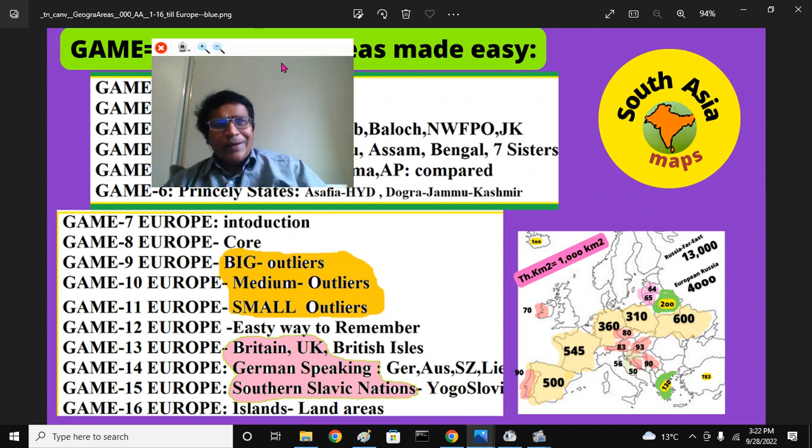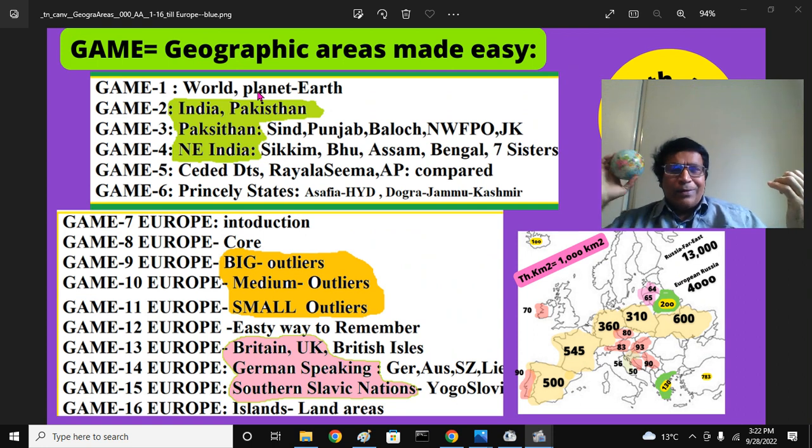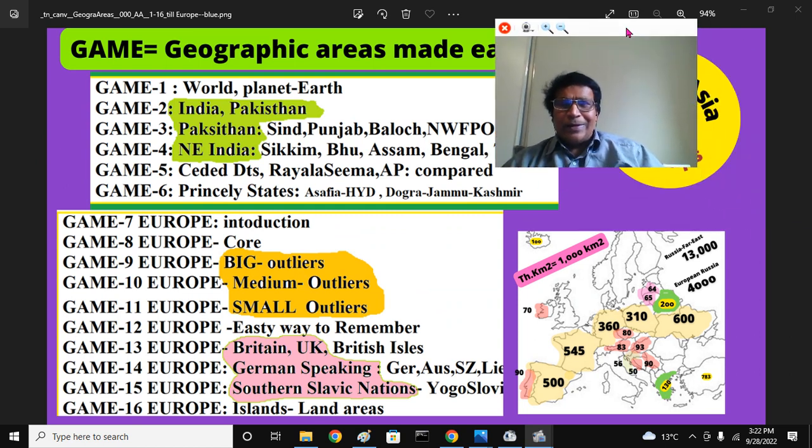In the GAME series, I already discussed the first part, GAME 1, the planet Earth and the world, the continents, areas. Then the next parts: India, Pakistan, Northeast India. The fifth part: Rayalaseema, Ceded Districts, Deccan, Andhra Pradesh, compared with Asafia, Nizamiya princely state of Hyderabad, Deccan, and Jammu, Aliya, Dogra princely state of Jammu and Kashmir.